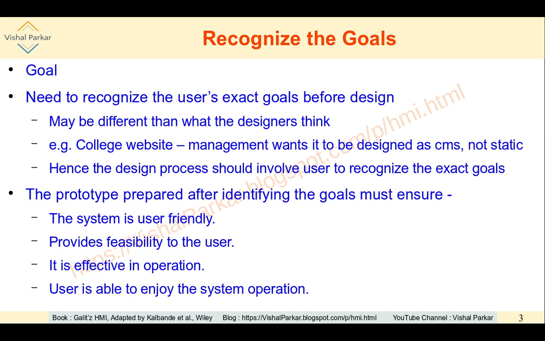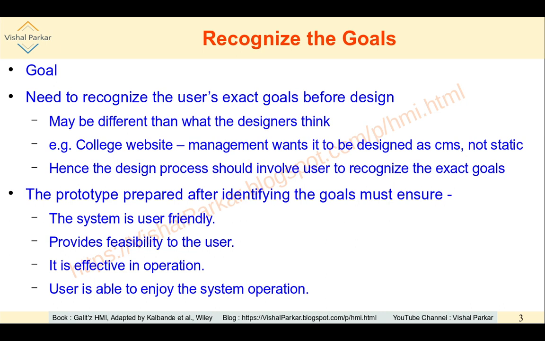One more example: a college management wants to have a website for its college, and that contract is given to one software company, for example, a web designing company. They may anticipate that the college is wishing to build a static website, and they may build accordingly.